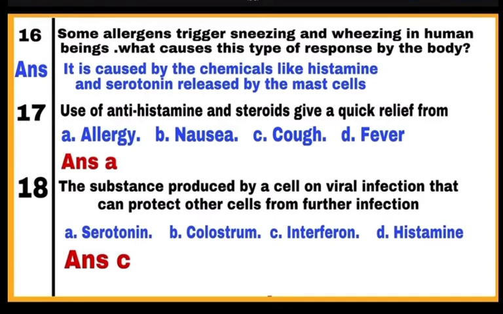Question 18. The substance produced by a cell on viral infection that can protect other cells from further infection. Virus infected cells produce protein called interferon, which can protect other cells from further infection. So here correct option is C.